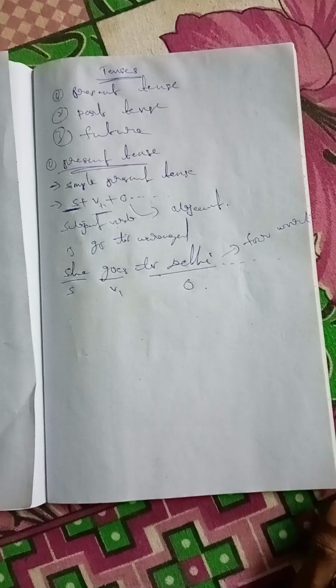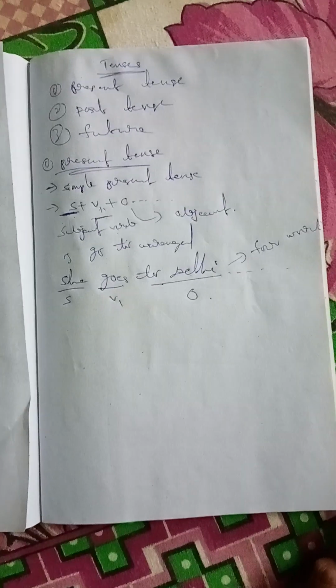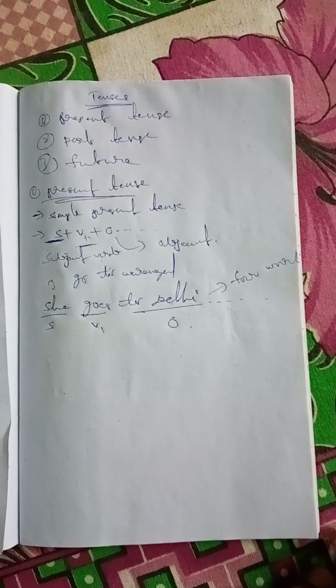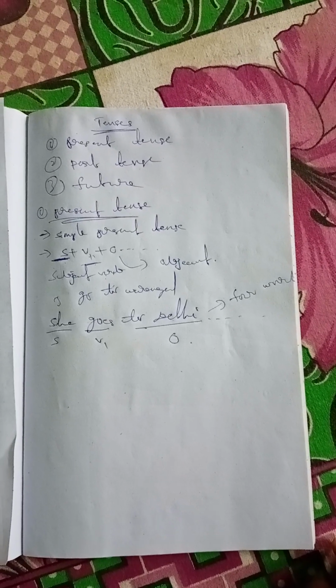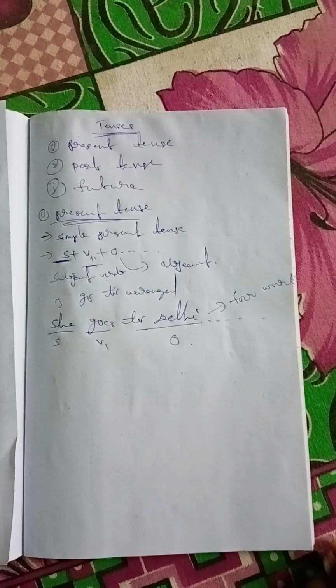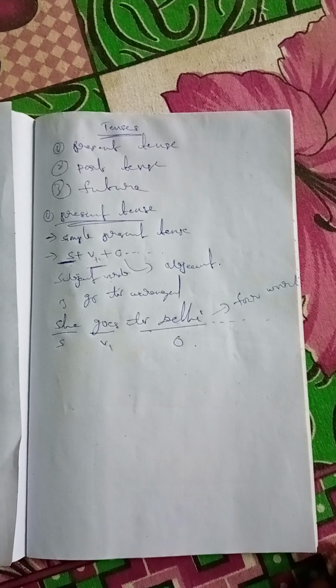Simply, the structure of simple present tense is subject plus verb 1 plus object. Object is extendable.